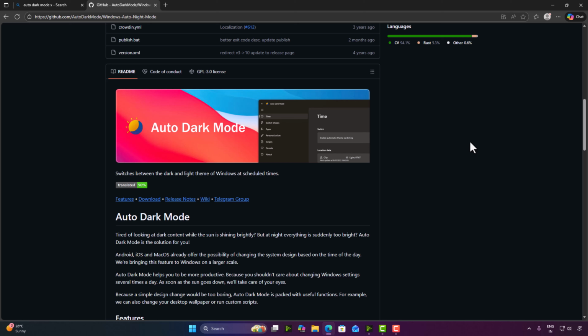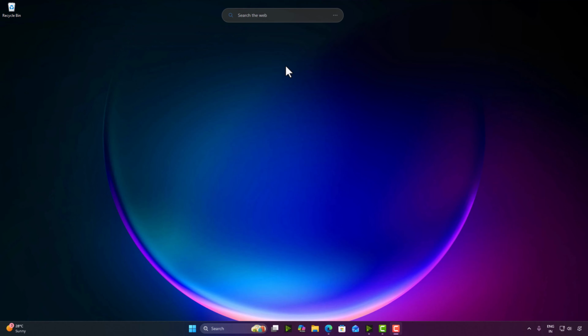It automatically switches your theme based on time, day or night. So you can also use this application. So that's how you unlock all the hidden dark features in Windows 11.